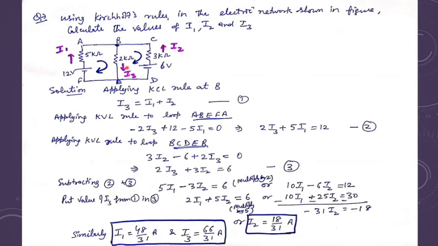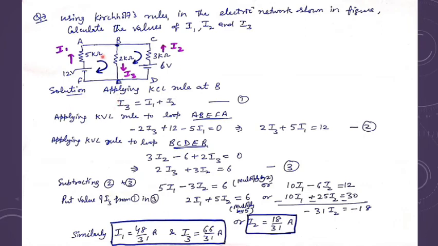If you don't want to apply the current law, then you can make three loops by using simply the second law: A, B, E, F, A as one loop, then B, C, D, E, B as the second loop, and then you can take the bigger loop, that is A, C, D, F, A. Then you can make three equations and work it out. But things become easy if I use the current law also, the first law.